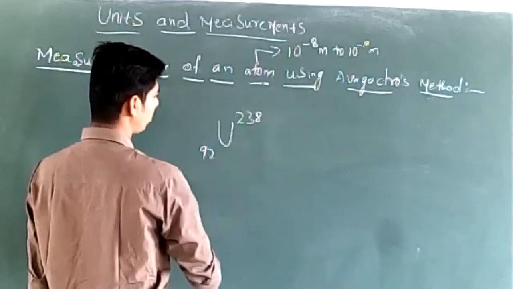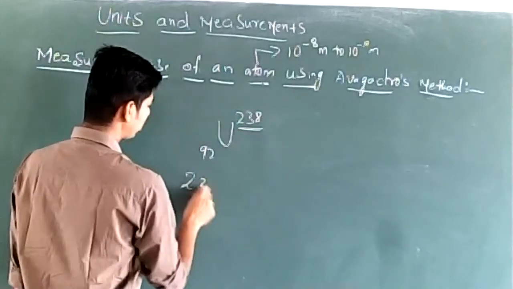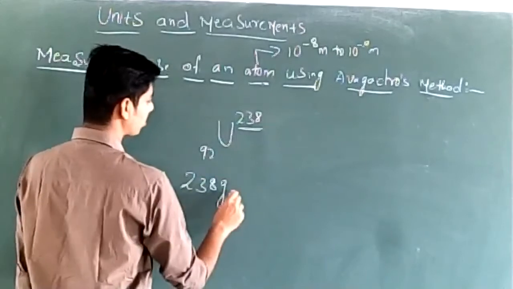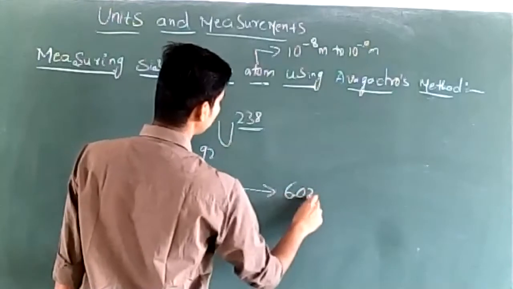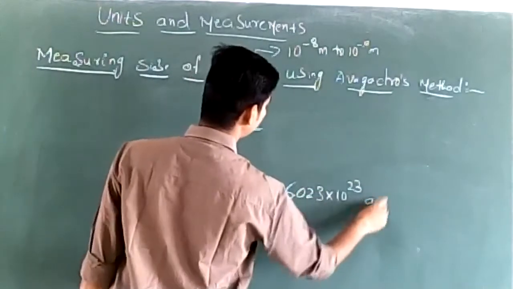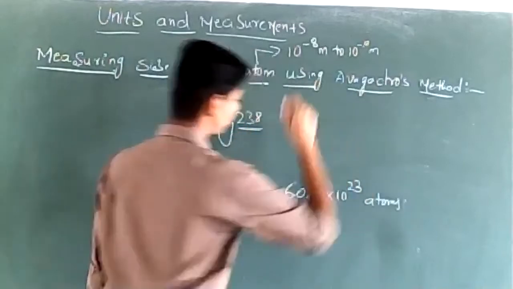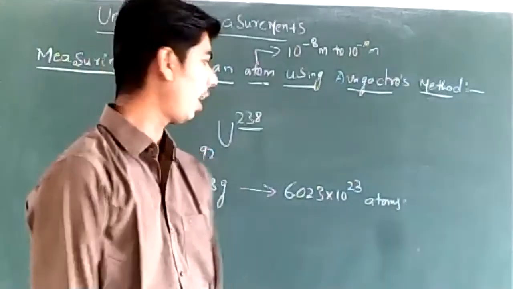I have told you about this. The molecular mass of uranium is 238. So 238 grams of uranium contains 6.023 into 10 to the power of 23 atoms.